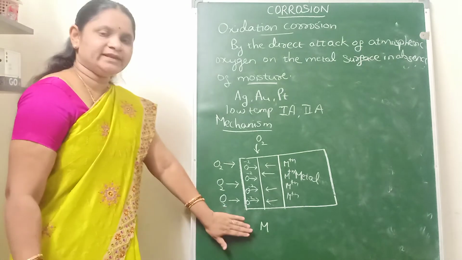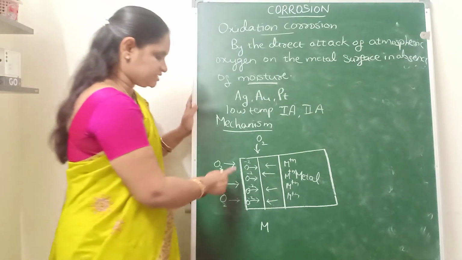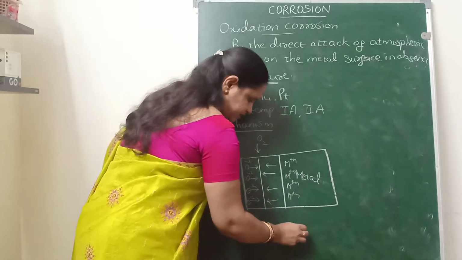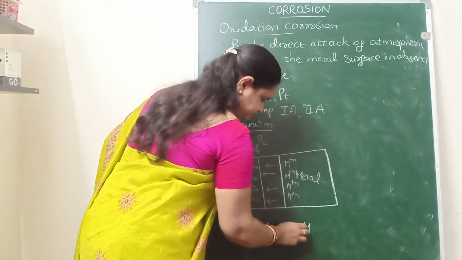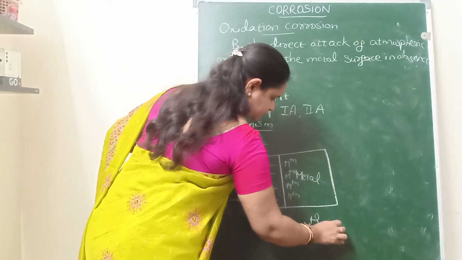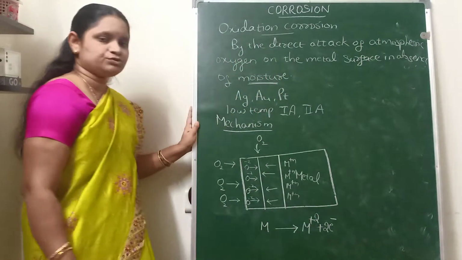because metals are highly electropositive. In the presence of atmospheric oxygen, metals will undergo oxidation to form metal ions along with the liberation of 2 electrons.